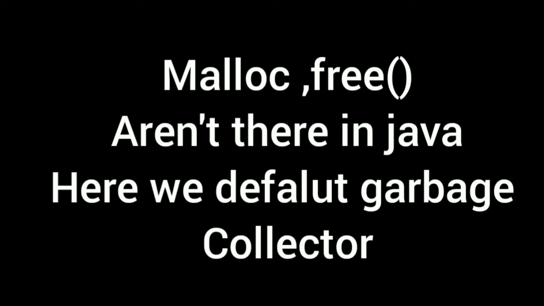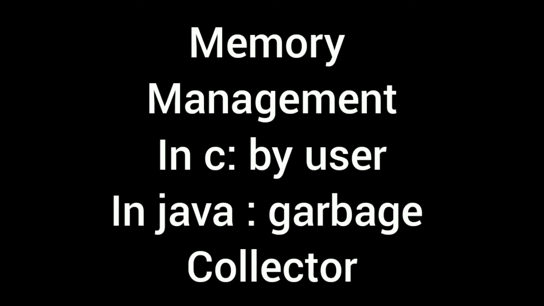So in Java, you have a new keyword. You can allocate memory using the new keyword, but for deallocation or freeing the memory, the garbage collector takes care of it. Once you create the object and it's done, then the garbage collector removes or frees the variable. Coming to memory management, in C, users manage the memory by using malloc to create and free to release.